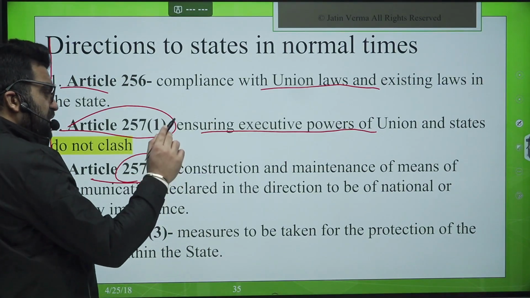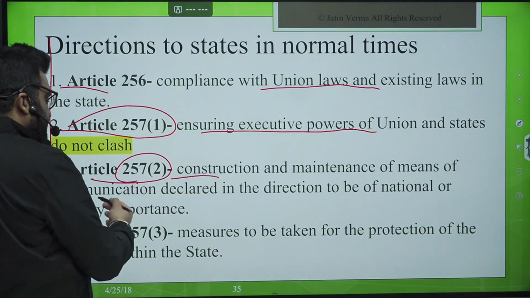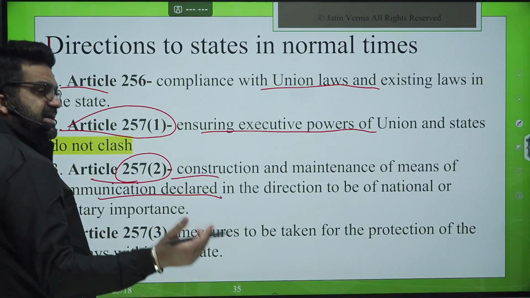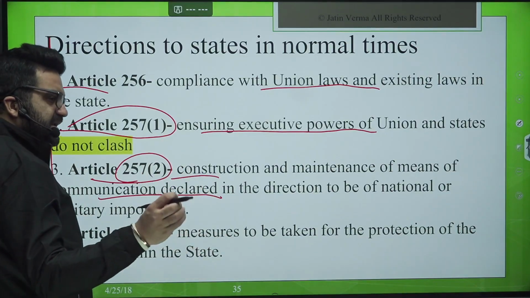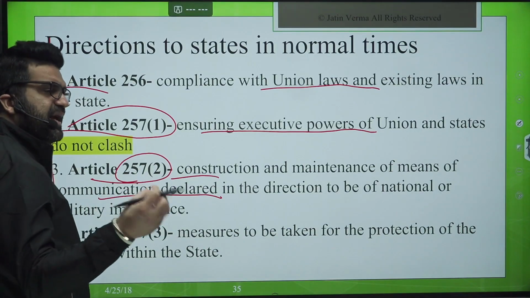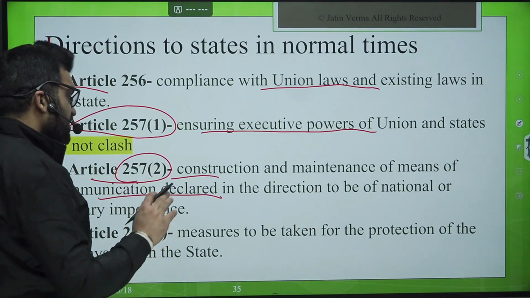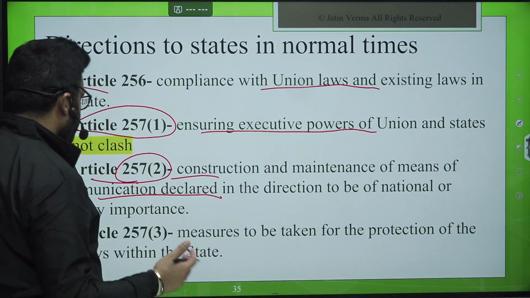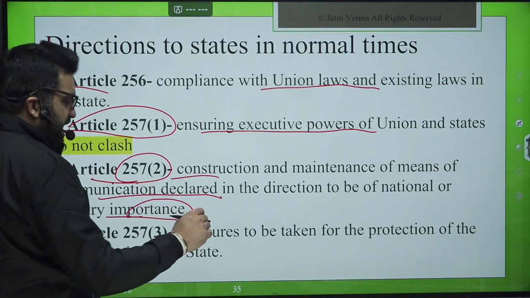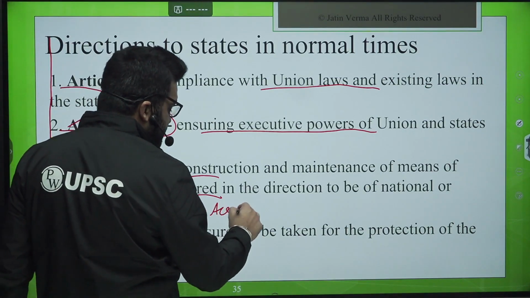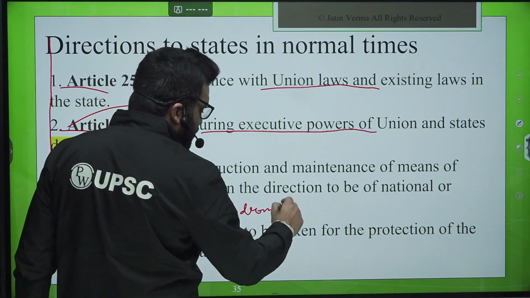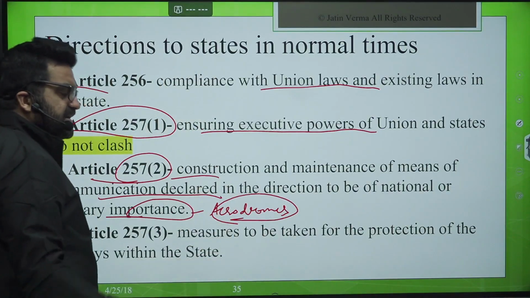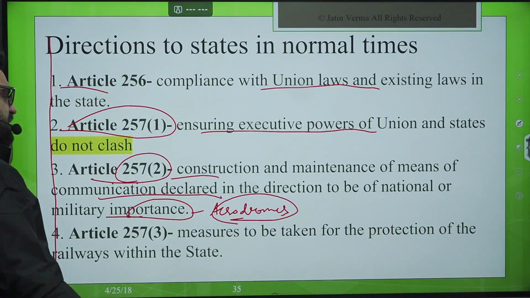Article 257 clause 2: construction and maintenance of means of communication, maybe railway lines, etc., or BSNL lines, Bharat Sanchar Nigam Limited, or any other telecommunication network, or even the transport lines. Okay, military importance, any aerodrome that is declared in a state vicinity, so those aerodromes are to be protected by the state government. Okay, canals, etc.